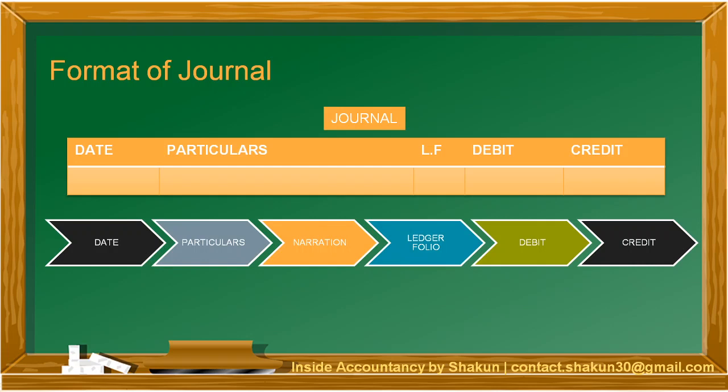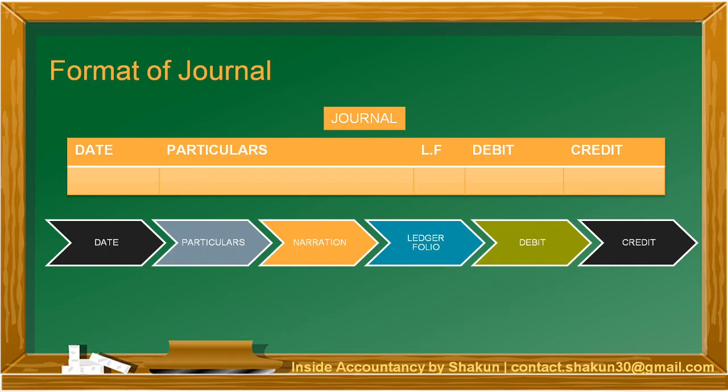So what is a journal entry? Where the debit as well as credit aspects of a transaction are recorded. We'll have an idea about how to write a journal entry in the next slide. So in the particulars column, both aspects are recorded. Then in the particulars column only, after the journal entry, there is a narration. Narration basically is a brief description of the transaction, and it is written after passing the journal entry.